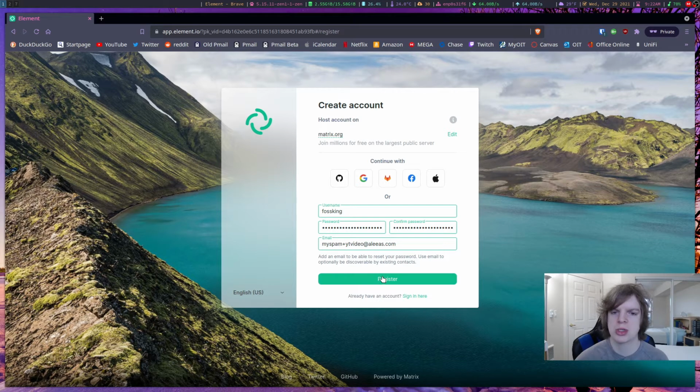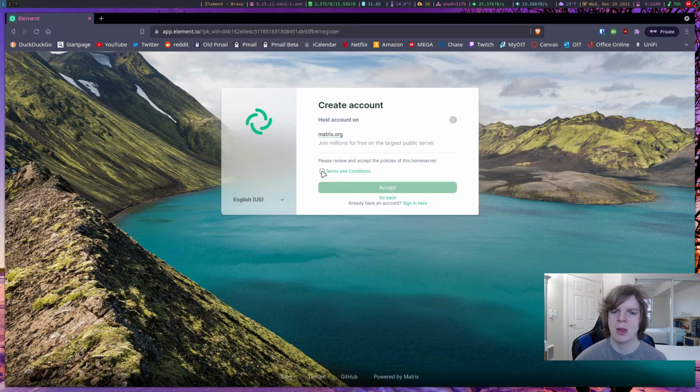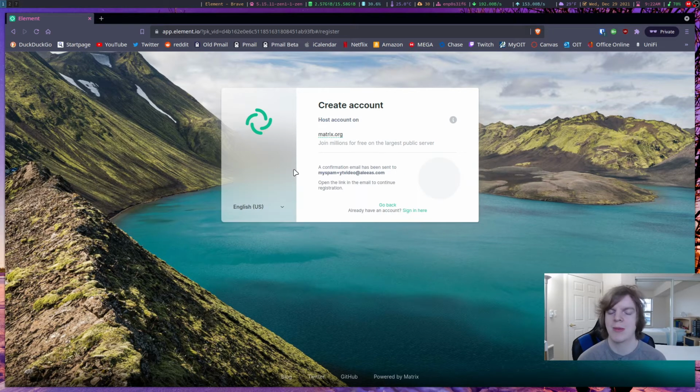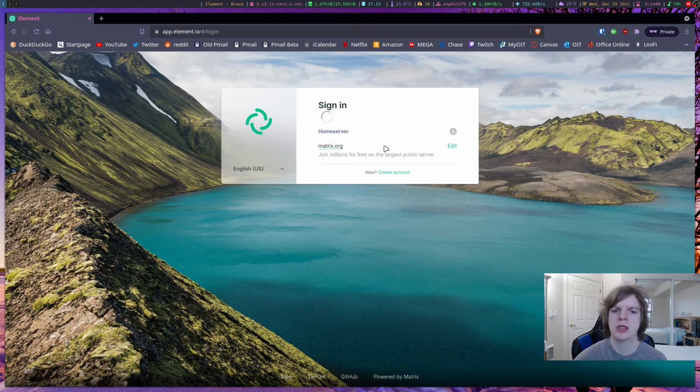So we're going to register with an account and let it go through. A reCAPTCHA pops up here. Terms and conditions, accept. You can go through and read them if you want. I trust it. And then from here, you just go to whatever email address you have to verify the account. So I'm going to do that real quick and I'll be right back. So I went through and verified the email, and now we can go in and log into the new account.